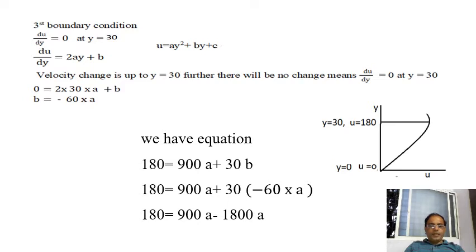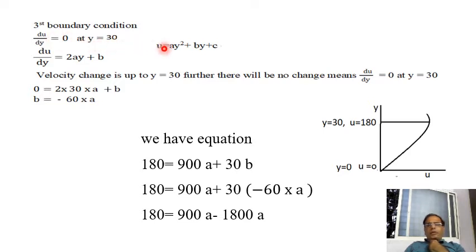It is the third boundary condition. It is important to understand here. What is the third boundary condition? du by dy is equal to 0 at y is equal to 30. It means that at y is equal to 30 centimeter, velocity is maximum, that is 180 centimeter per second. Further, the velocity increment with respect to distance is 0, it will not increase further. That is what du by dy is equal to 0 means.